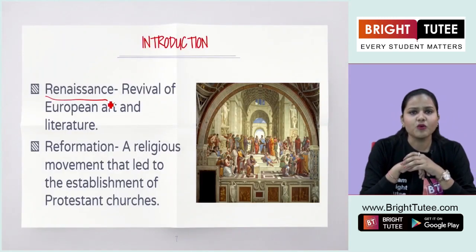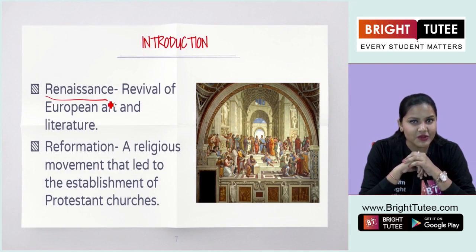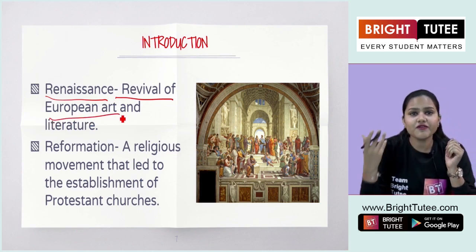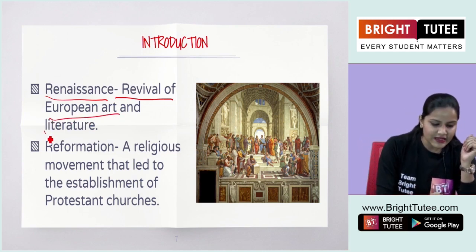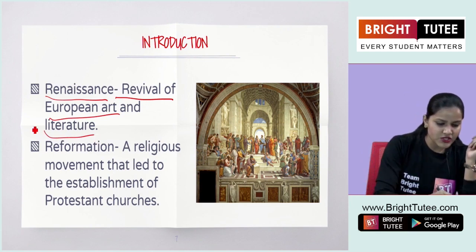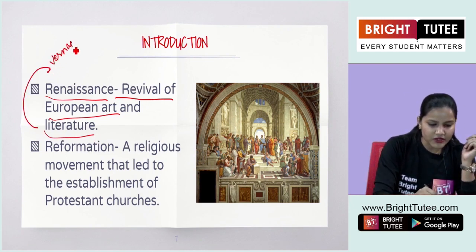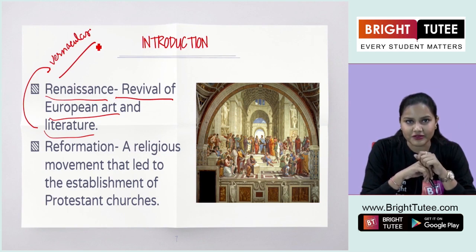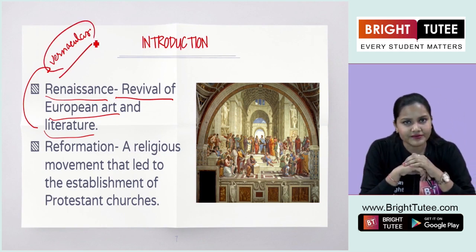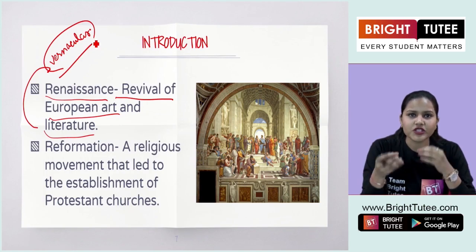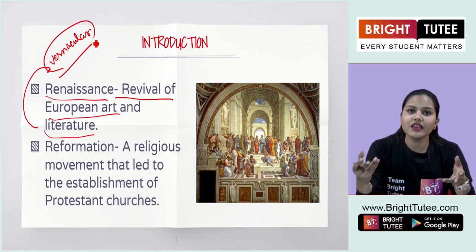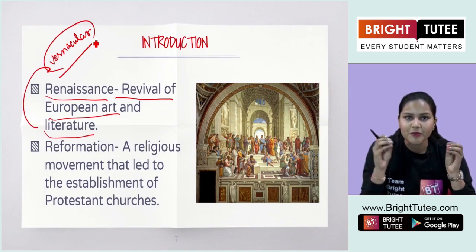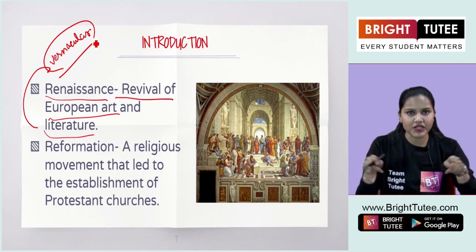Now Renaissance. What do we understand by the term Renaissance? Do you know that? If not, you have to know that it was the revival of European art and literature. It led to the rise of vernacular literature. Now this is a new term for you, vernacular. What do we understand by vernacular? It was the ordinary language spoken by the ordinary people living in a particular region. So now people started speaking a particular language that was defined in a particular area.